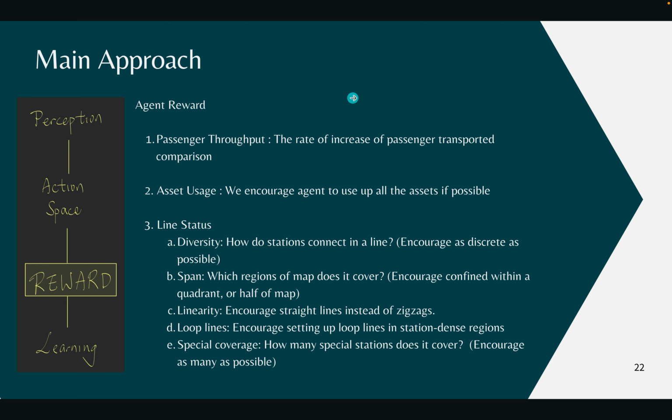And then let's move on to reward. How to define a reward on actions? Because we only had detectors for lines and stations, we will base our reward on that. So firstly is, of course, our passenger throughput, which is also the score we will assess for each gameplay, as high as possible. And asset usage, because we can only detect how the line is formed and not the passenger load on each line, so we can only encourage the agent to use as many assets as possible. And then for line status, we value diversity, span, linearity, loops, and spatial coverage.